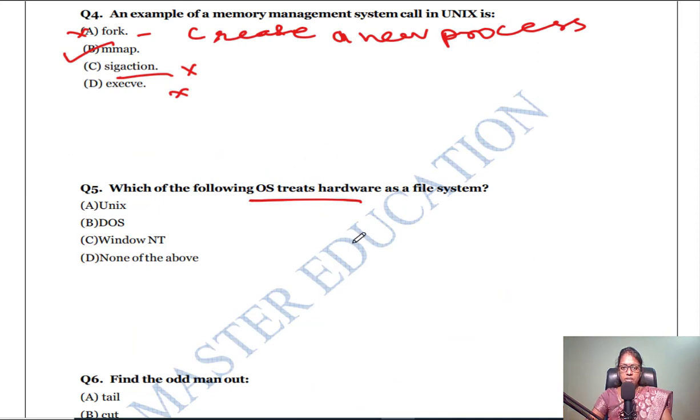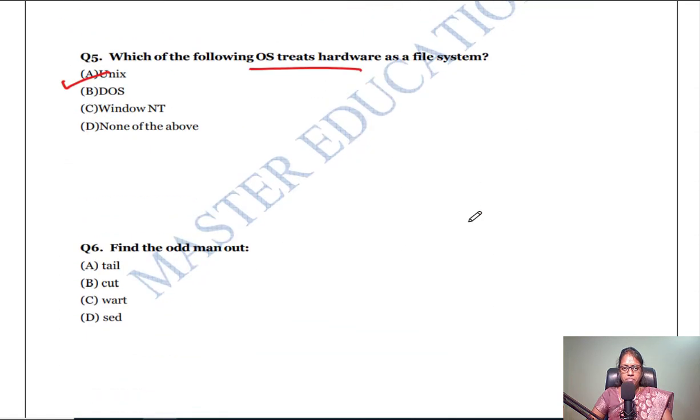The next question: which of the following OS treats hardware as a file system? Unix is an OS, DOS is an OS, and Windows NT is an OS. But which OS treats all the hardware as a file system? In Unix, everything is treated as a file.